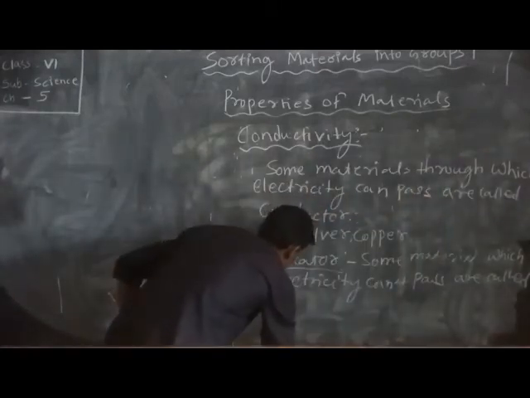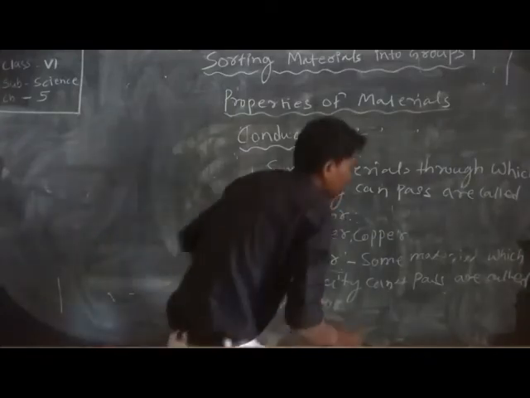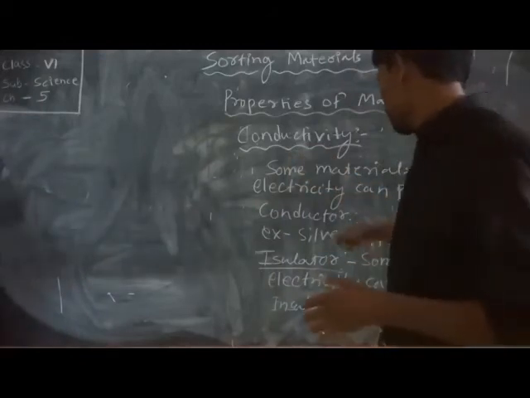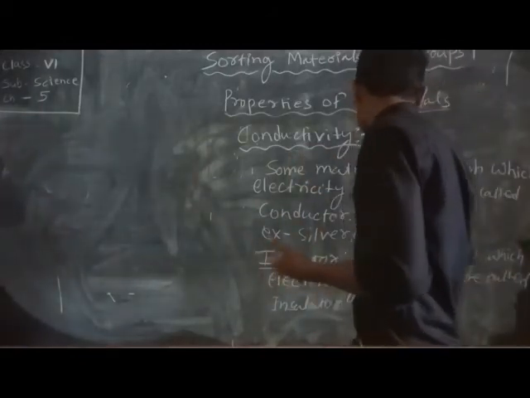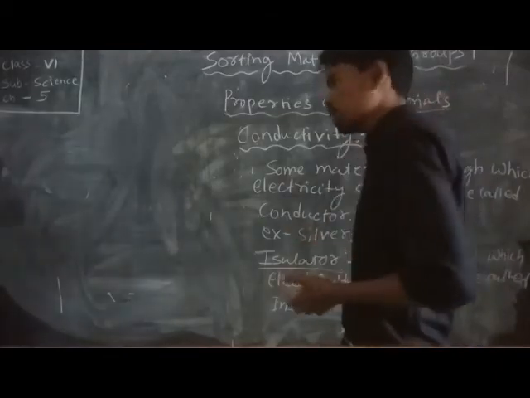Some materials through which electricity cannot pass are called insulators.